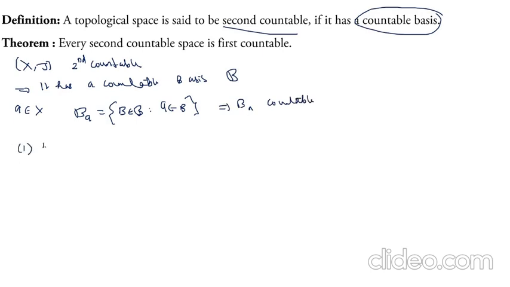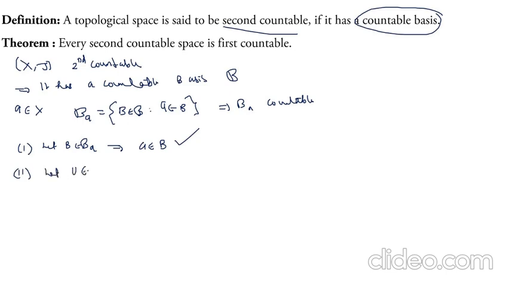So first condition: let B belong to B_a. Then by the definition of B_a, we get a belongs to B. If we take any element from B_a, then a must belong to B, because B_a is created from those basis members that contain the element a. So the first condition holds.